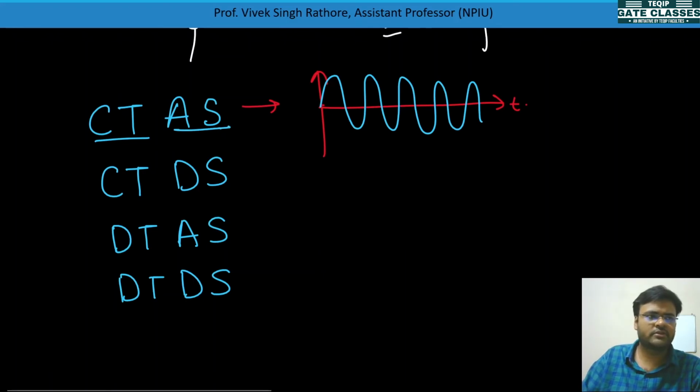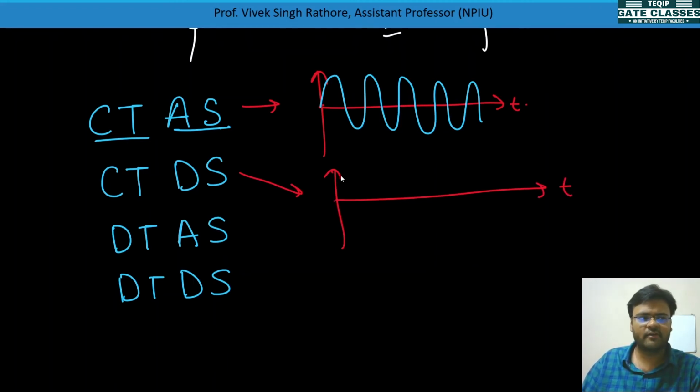Now we'll see another signal like this. Here we take continuous time, meaning every time value can be taken, but amplitude can be taken only at discrete levels, digital, so only two values. So we take values like this, and then like this. This type of signal is called a continuous time digital signal, because time is continuous and only specific values are taken.